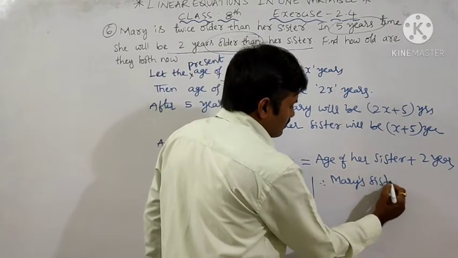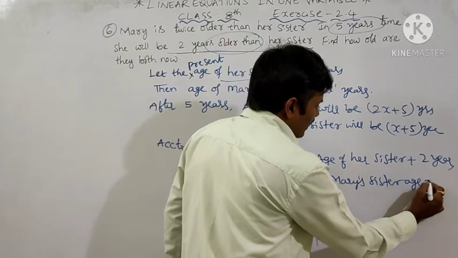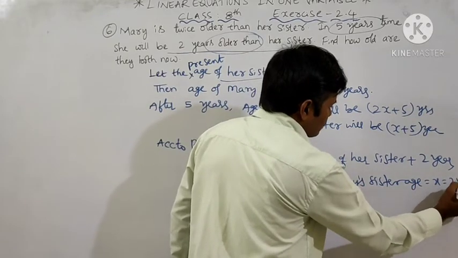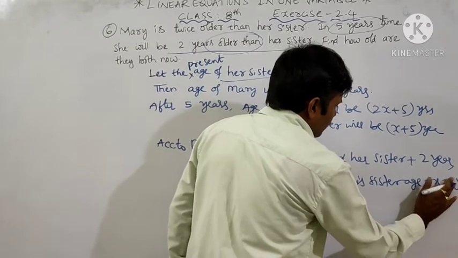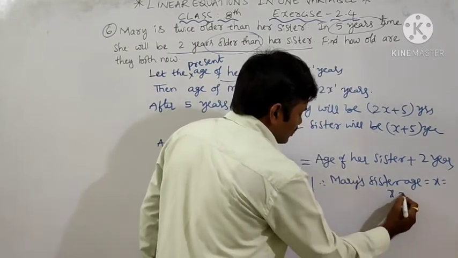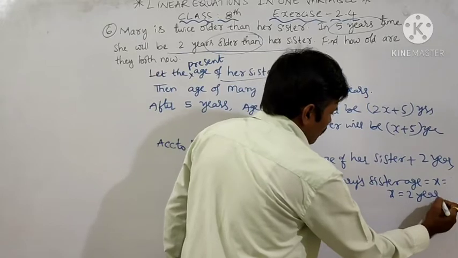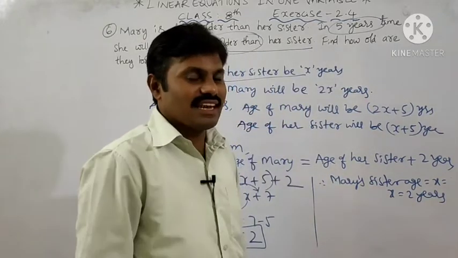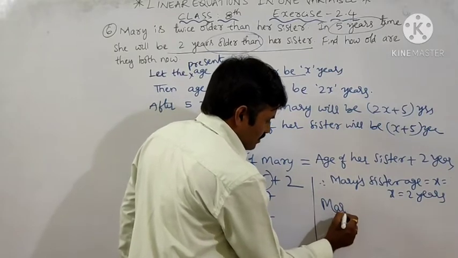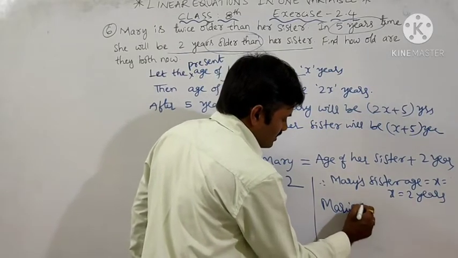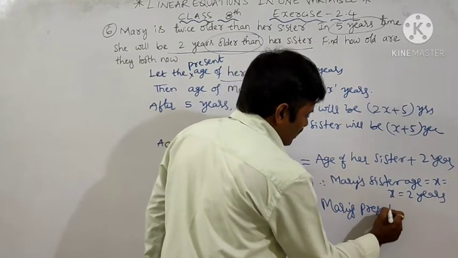Mary's sister's age is how much? x is equal to 2 years. I am writing clearly here. What is this 2 years? It is the age of Mary's sister. Now what is Mary's age? What is Mary's present age?